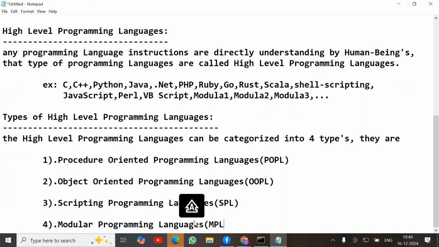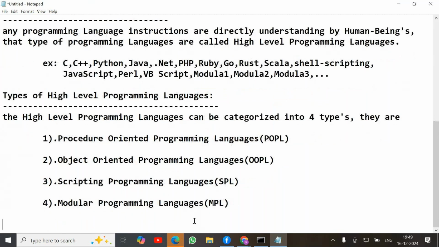Procedure oriented, object oriented, scripting, and modular. These are the four types of high level programming languages.